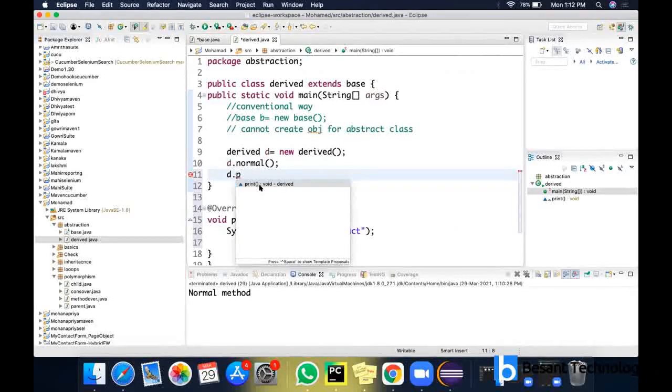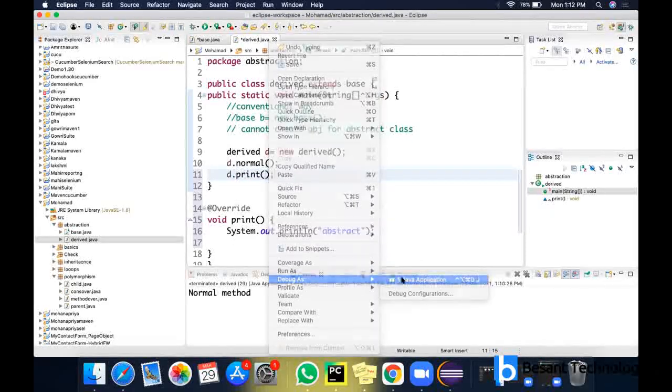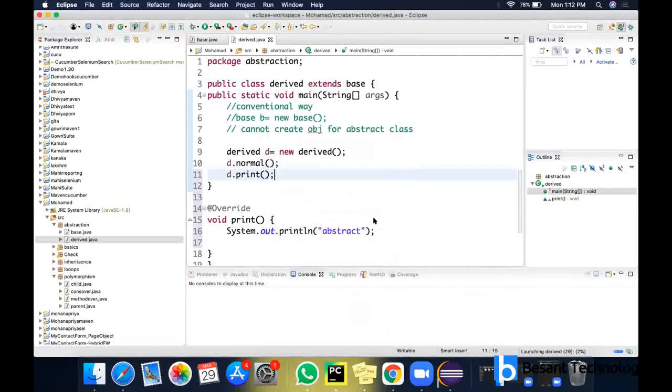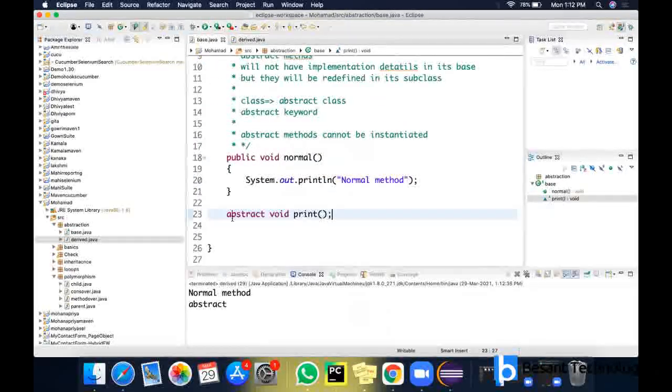You can see a triangle symbol. That means you are overriding that method. I'm running this code, and now I'll be able to get that abstract method. So this is abstraction, where you are hiding implementation details. You can see I could not see what is present in there, but we have to redefine them in its derived class. In abstraction, what we do is hide implementation details. We will be using the inheritance concept here.